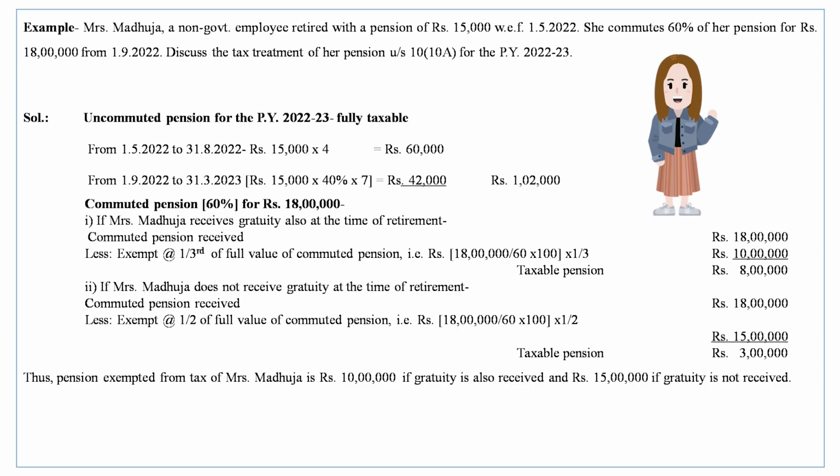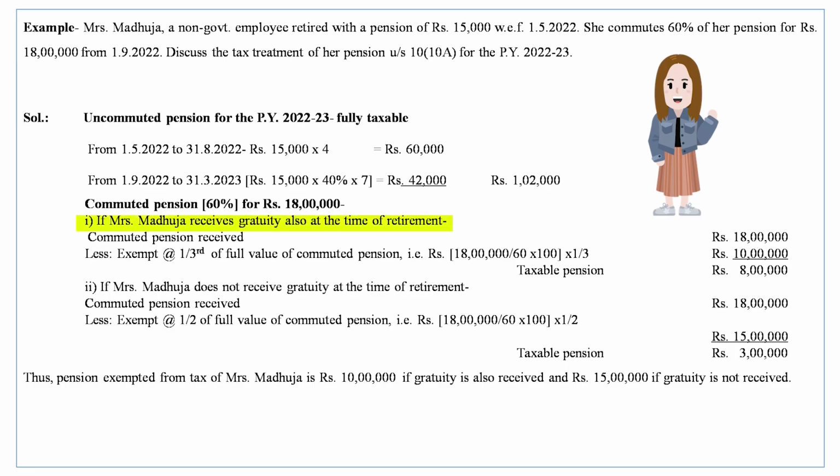Here you see that uncommuted pension of Madhuja is fully taxable, that is from 1st May 22 to 31st August 22 at the rate of 15,000 for 4 months, 60,000, and from 1st September 22 to 31st March 23 for the remaining 7 months at the rate of 15,000 into 40%, because 60% is commuted, that comes to 42,000, a total of 1 lakh 2,000. It is fully taxable.